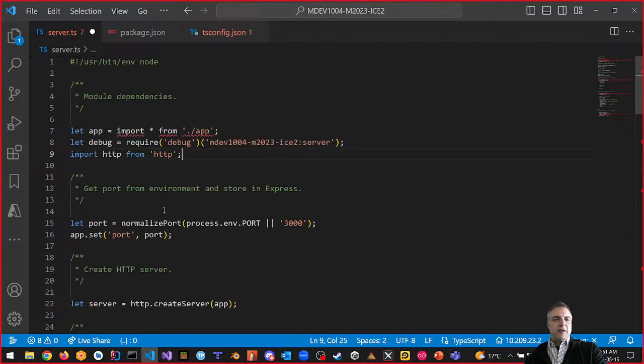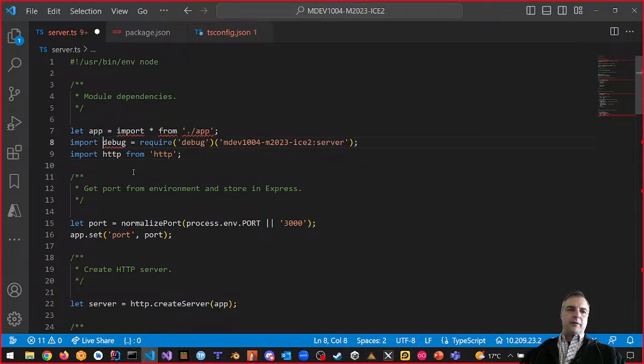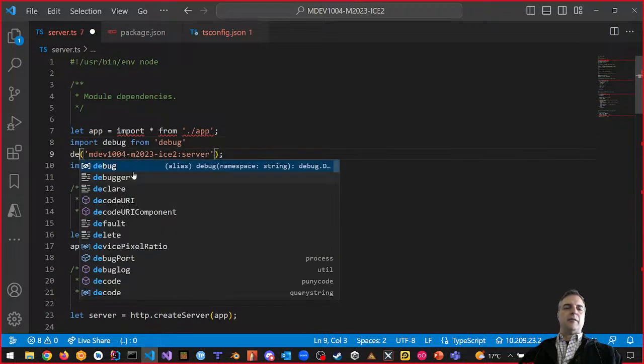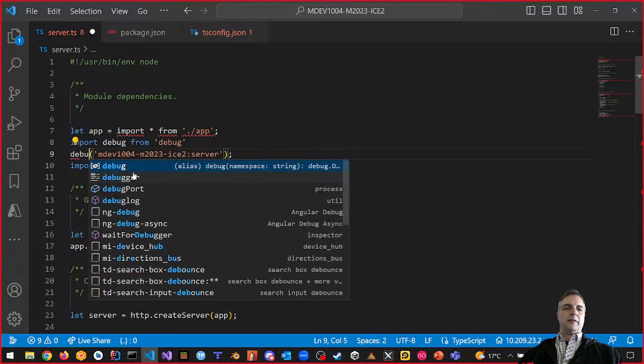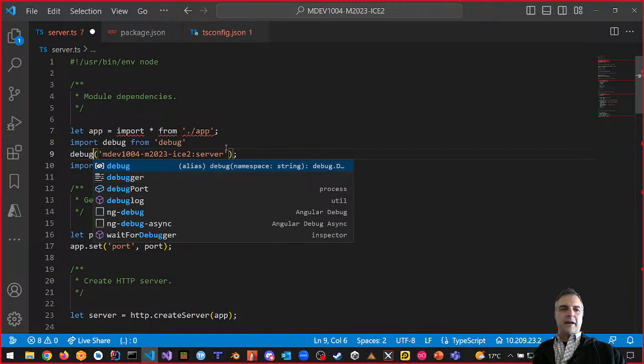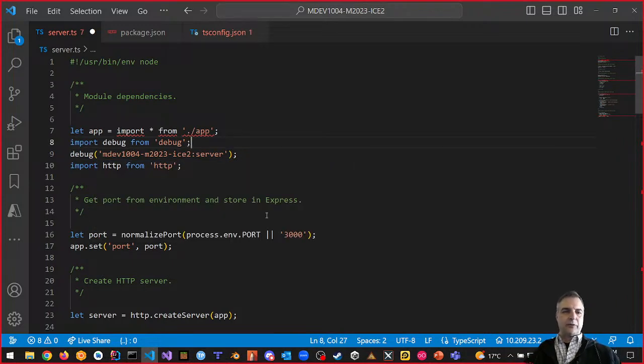What if we did the same thing for our debug? Import debug from debug. Let's try that. So we'll change this one to import debug from debug. But we don't want to do this. We want to call debug here like this. That's what we want to do. That is the line. That's how it works. We kind of separate those two out.